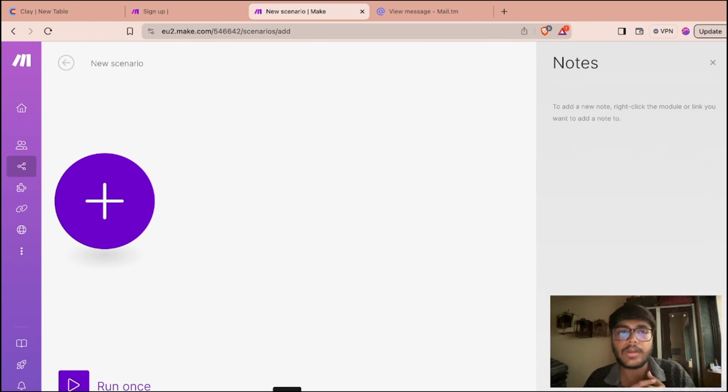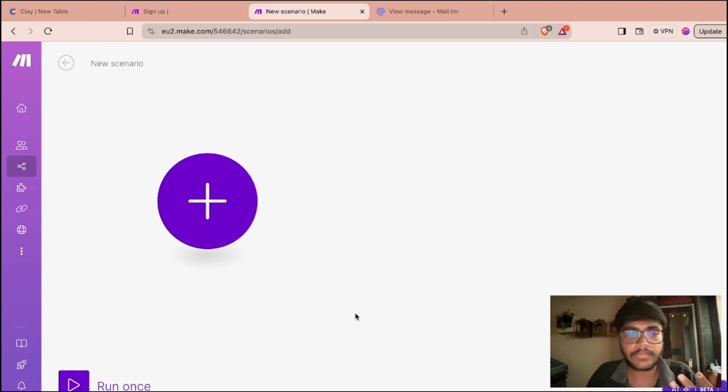Then notes, like if in the process of creating scenarios or setting up a particular model, if you want to take notes of it, you can do that very easily. But believe me, no one is using that. Even I'm not a big fan of it. I'm not using it. Okay.